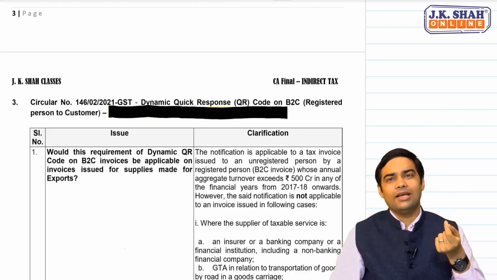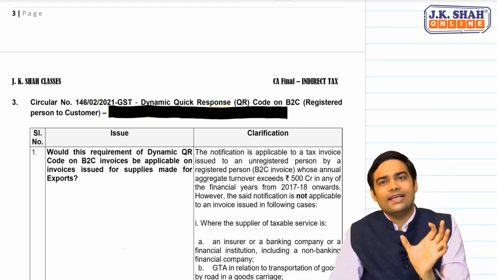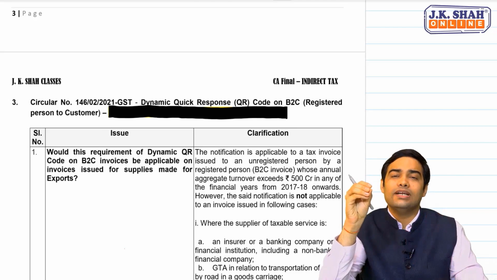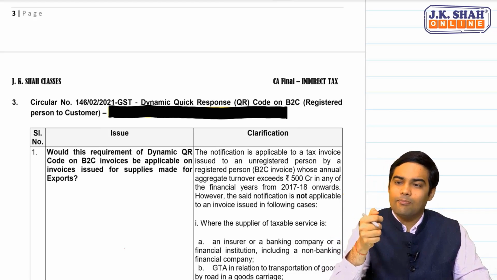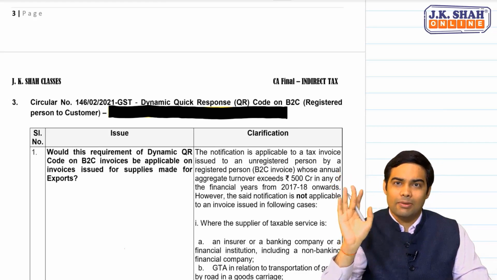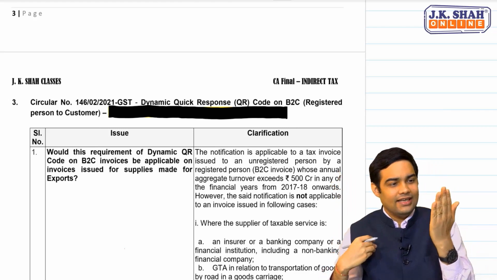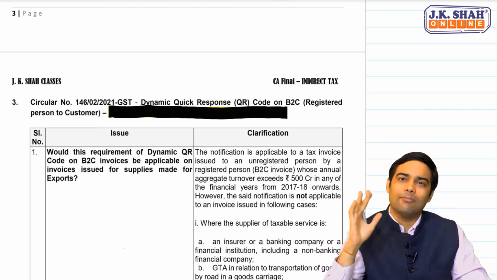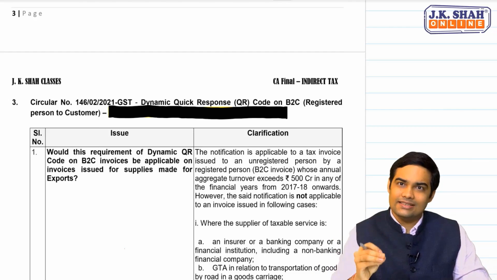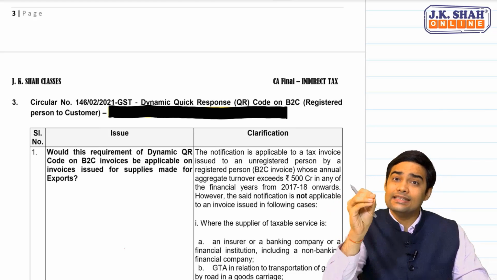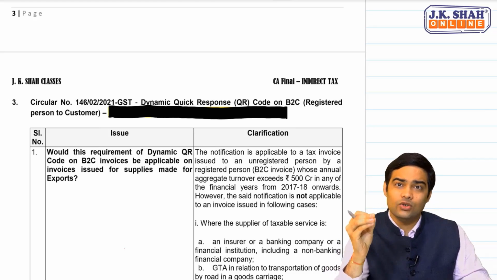See, dynamic QR code is a concept where B2C invoices are to have a QR code which has details regarding payment to be made, where I can make a digital payment. So as a consumer, the invoice provides a dynamic QR code. I can scan it and make a payment. That's the basic requirement of dynamic QR code. Now, this is required only for B2C invoices.